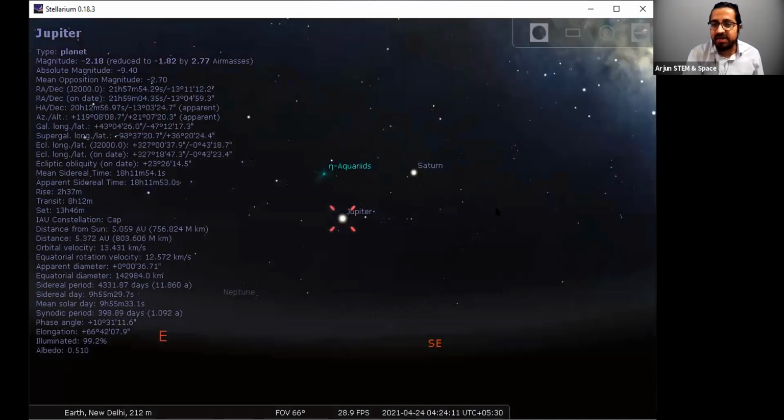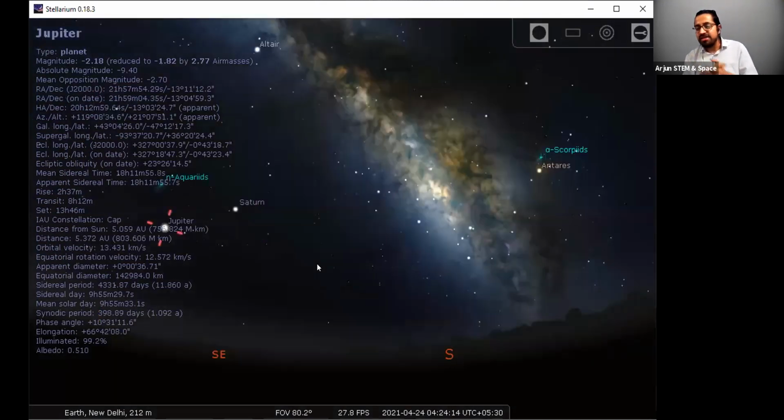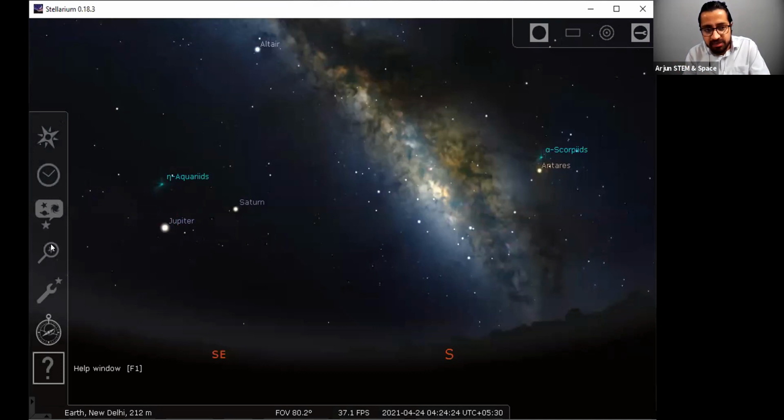The sky is so big that I cannot show all the things to you in just one session. So I will leave it up to you to observe. I'll just tell you how you can use a few of the shortcuts. You see over here, on this panel only, there is one window which says help window. Can you see this?